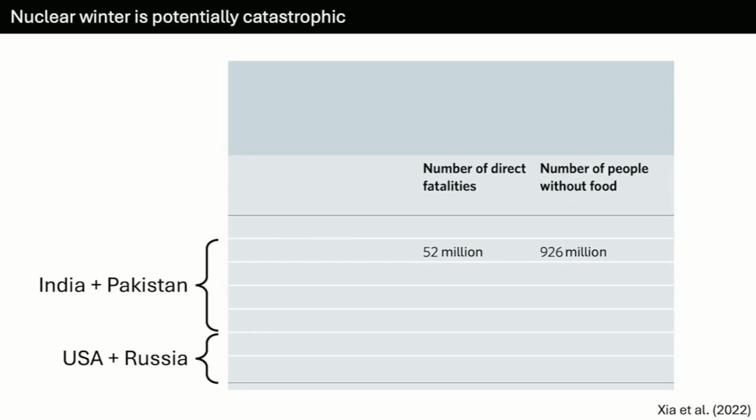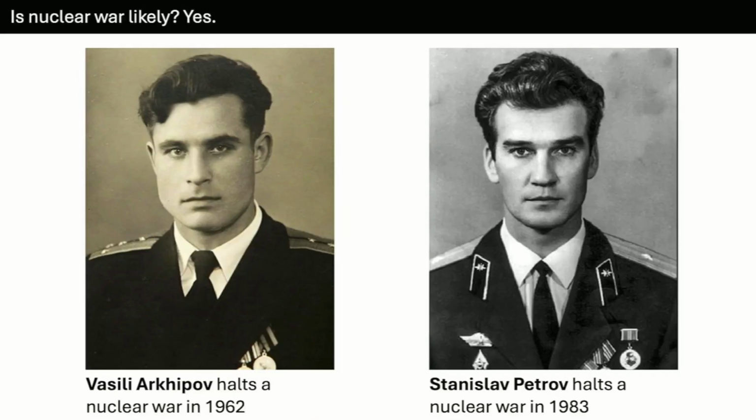And if the United States and Russia were to be engaged in a nuclear war that also involved China and Europe, then we'd have 360 million people dead from the direct conflict, but over 5 billion people, best case scenario, killed from starvation. That's the vast majority of the human species. So this is potentially catastrophic indeed.